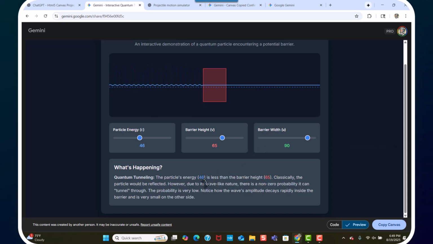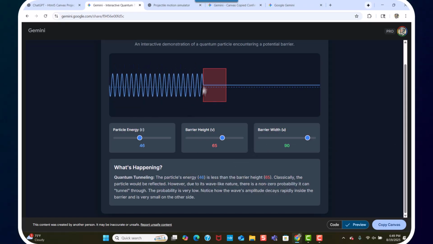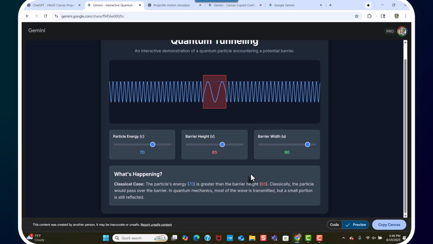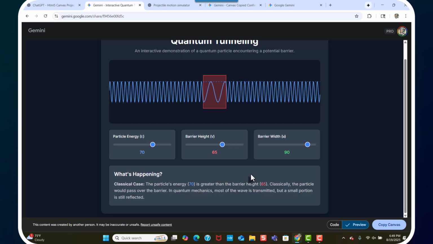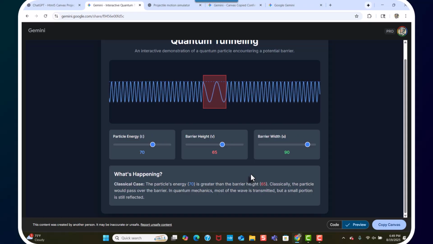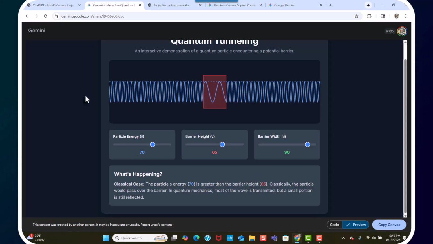And it gives an explanation here about how quantum tunneling isn't taking place. And then if you increase the energy to a point, you get quantum tunneling, and it explains what's happening. I was telling him, I used to work at Fermilab creating educational video games, and we would spend 3 to 4 months to create one game with all the computer programming. And this is something that's pumped out in like 5 minutes.